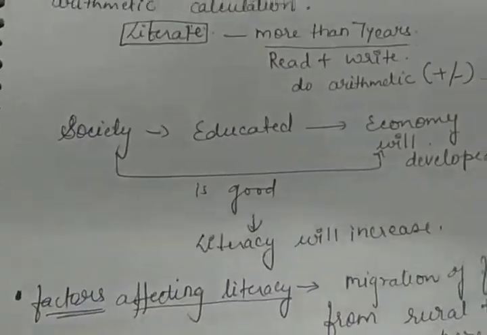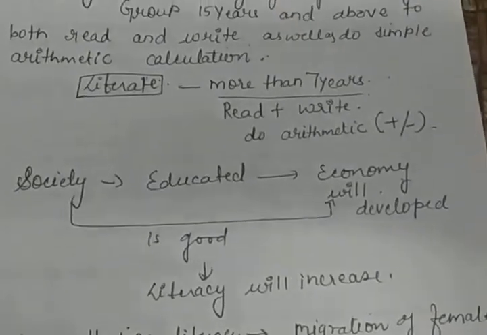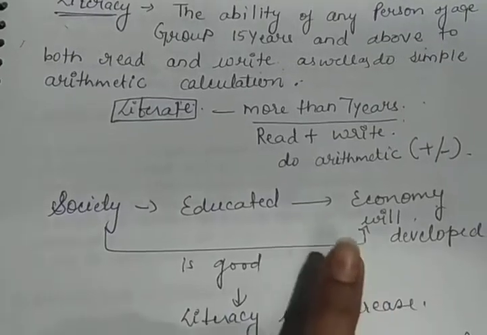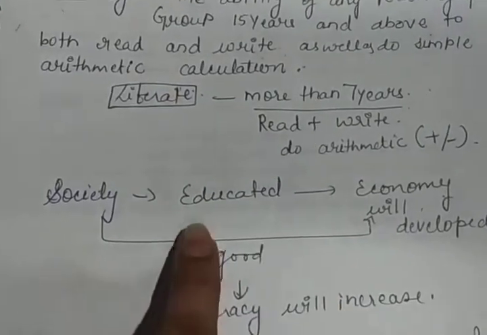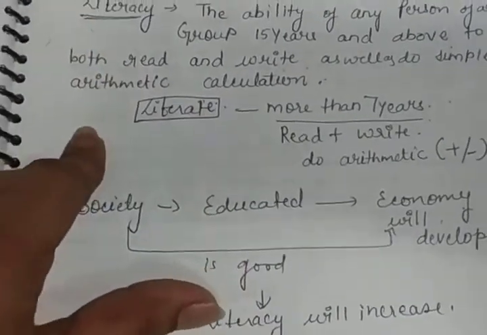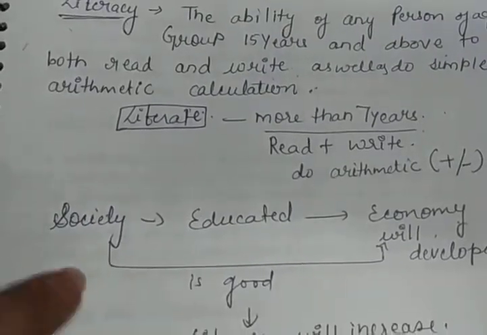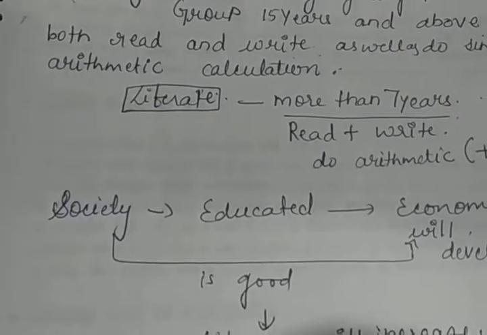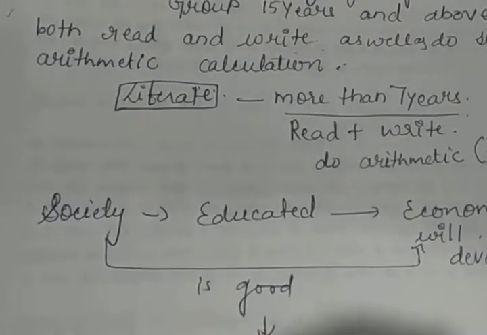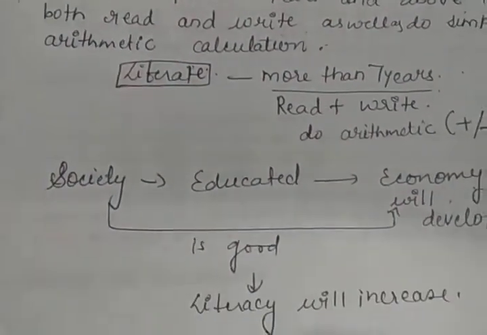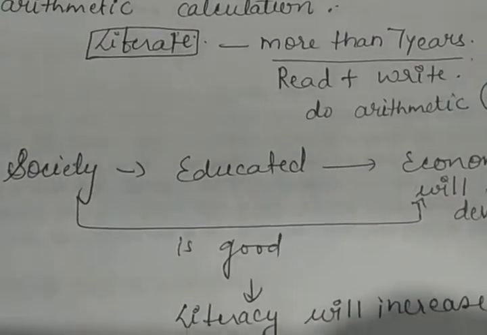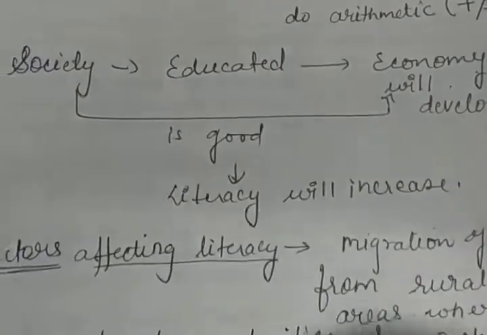That means if the people, those who are living in the good society and they are literate, definitely economical condition of that area will be developed, and definitely the people are busy in the tertiary sector. They are doing jobs in services, and the maximum population is related to jobs, services and industrial areas. And the low level of literacy rate, what will it show? It will show rural and farm economy of that area.